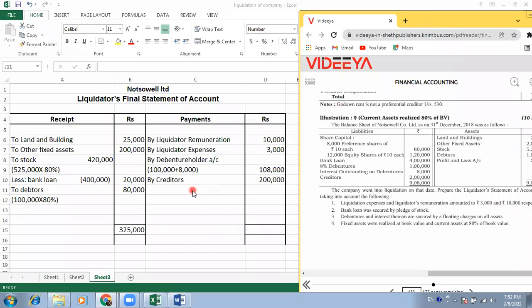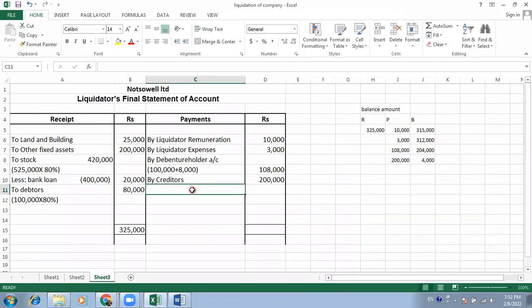Preference shareholders get only 4,000 because the liquidator is left with only 4,000 rupees.